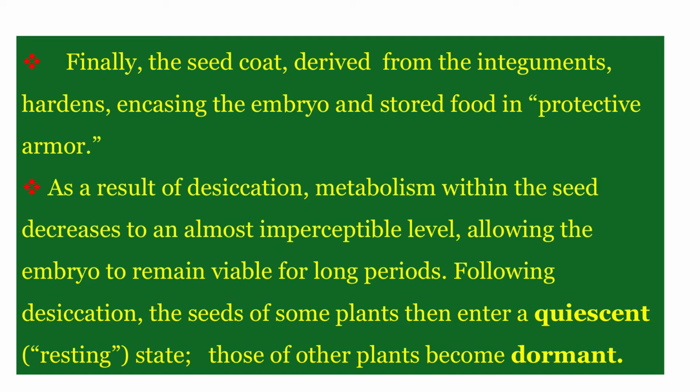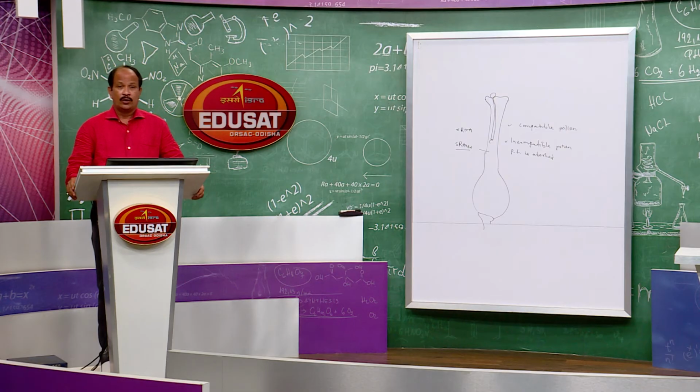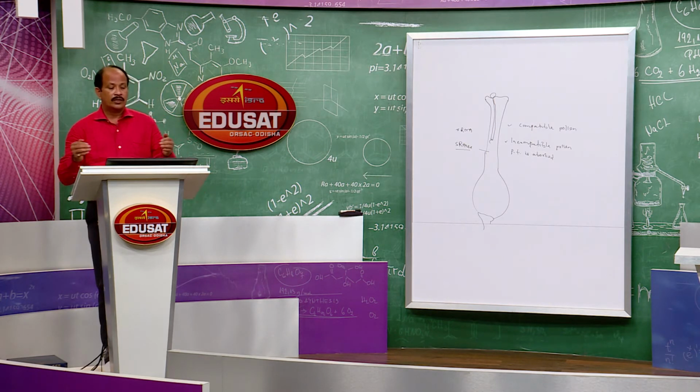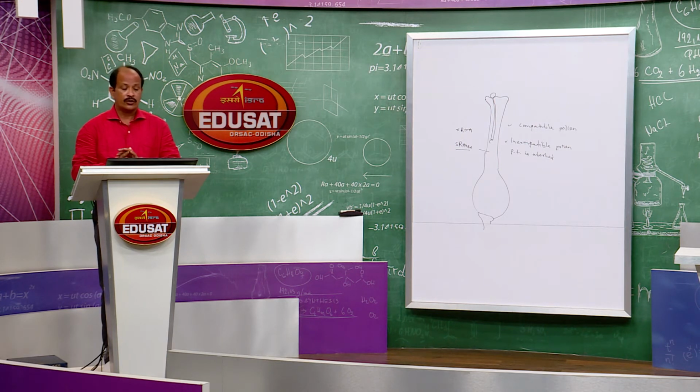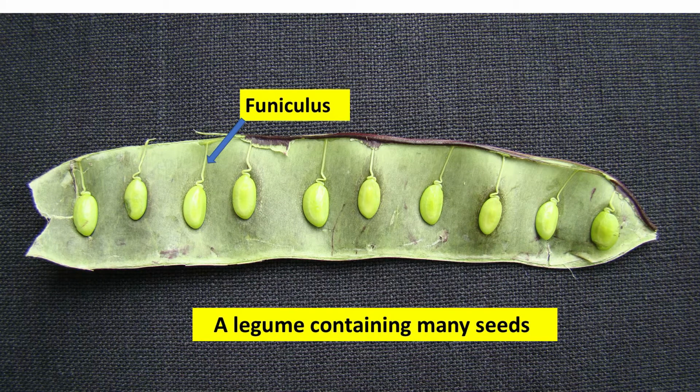The synergids are secretory cells. They secrete calcium, which forms a gradient, as a result of which the pollen tube always exhibits a chemotropic movement, and when the pollen tube reaches the synergids through the micropyle, there it ruptures. The pollen tube ruptures, as a result of which the sperms are released into one of the synergids. Now, the fate of the 2 sperms is to fertilize the egg and the central cell.